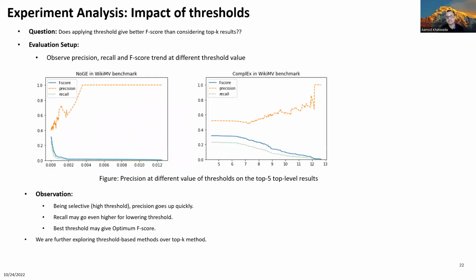As expected, the precision goes high for a high threshold and recall goes up for a lower threshold. We saw that the recall gets saturated after a certain threshold value, which shows that there may be a threshold value which gives the optimum F score. This is still ongoing work. We are still trying to explore this aspect.